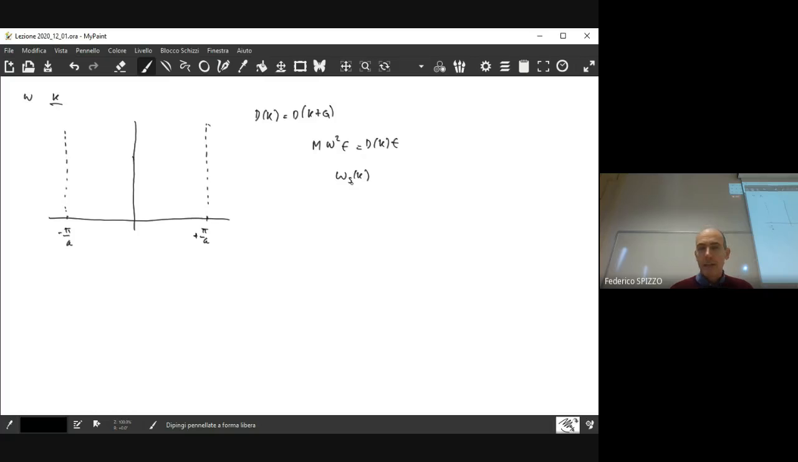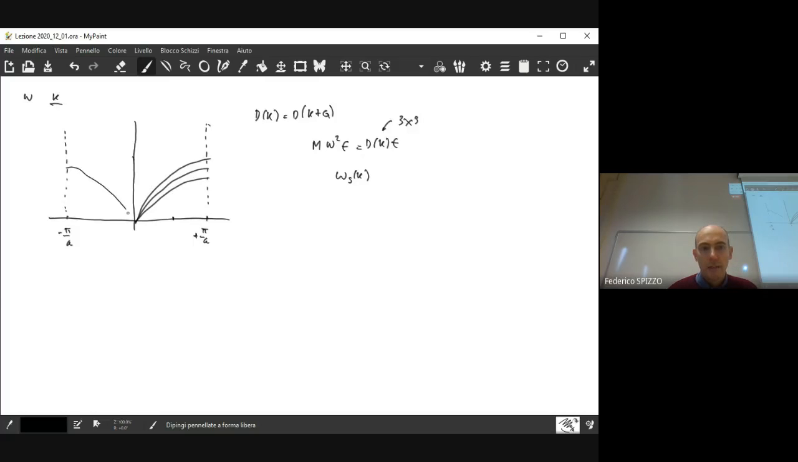And the fact that we have an index s here comes from the fact that this matrix is a 3×3 matrix. So we have 3 eigenvectors and 3 eigenvalues for each value of k. So for each value of k within the first Brillouin zone, what we expect to find is 3 possible values for the frequency.